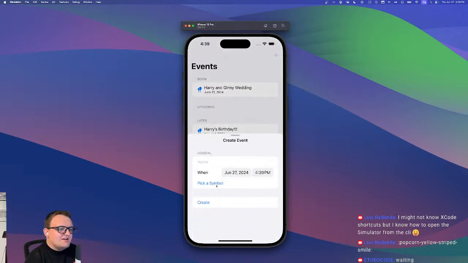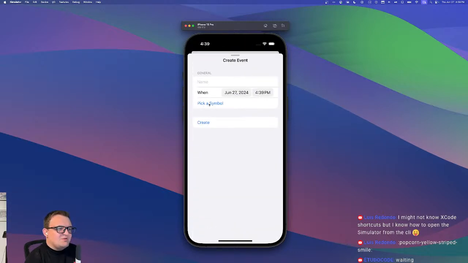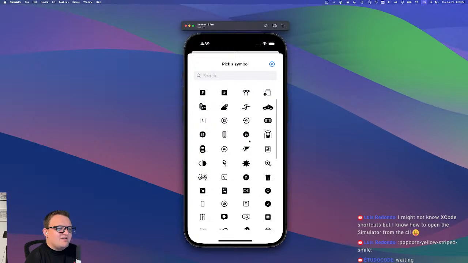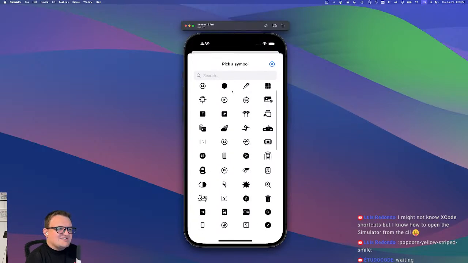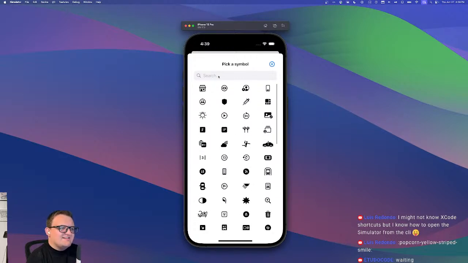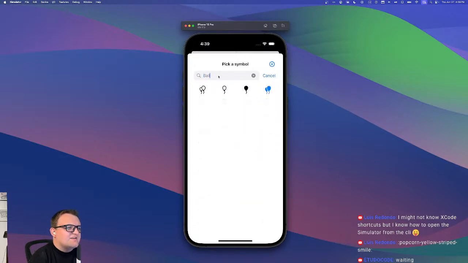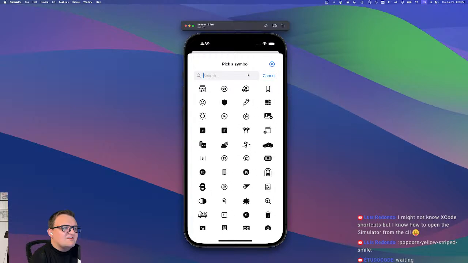All right. Create new event. Can we pick a symbol? Oh, I know I didn't build this, so it's a little bit cheating. Are my balloons in here? There's the balloons. Oh, and look, it's selected the balloons. So this was a valid name. So that wasn't the issue.